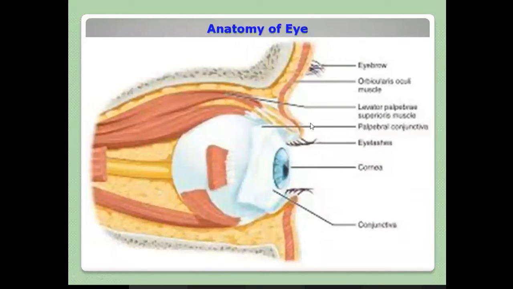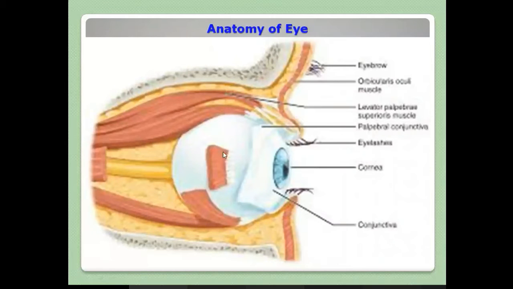So here you have the eyebrow. The eyebrow is there on your face. Then you have muscles. This is one muscle which connects the eyeball. This is the conjunctiva. Again, this is also another muscle. Each muscle has a name like superior muscle. This is the conjunctiva, the cornea. Inside the cornea you have the pupil. Inside that your lens is there.